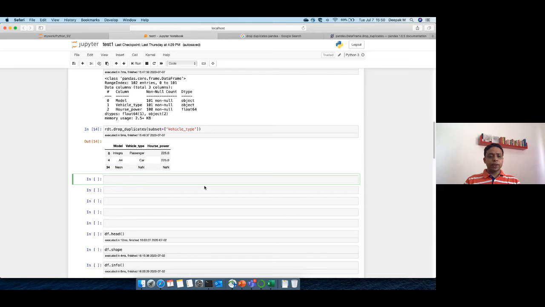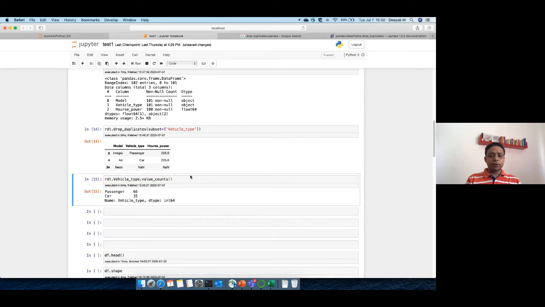So one way of doing that is filling. Because it's a categorical variable, we can say which is the most popular value, and by that we can fill it. So we say rdt.vehicle_type.value_counts. Basically we want to know which is the most frequent value. So we see passenger is the most frequent value. So we can go to rdt and fill in by passenger. So we will say vehicle type equal to passenger. Right.